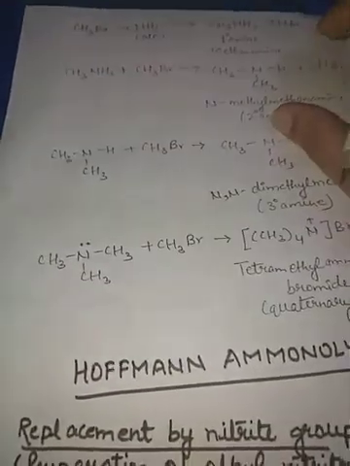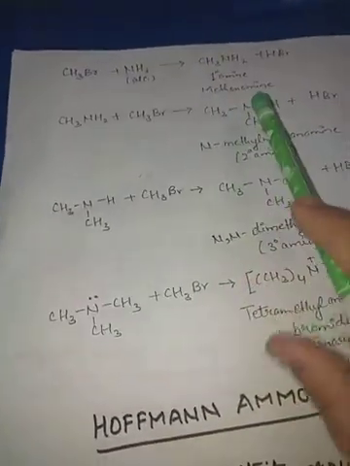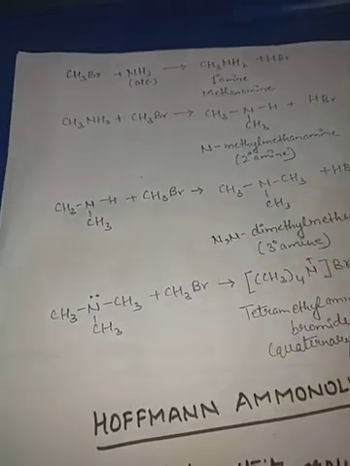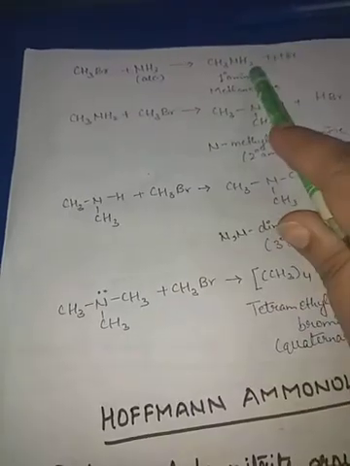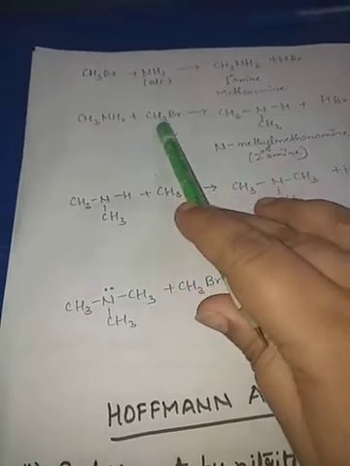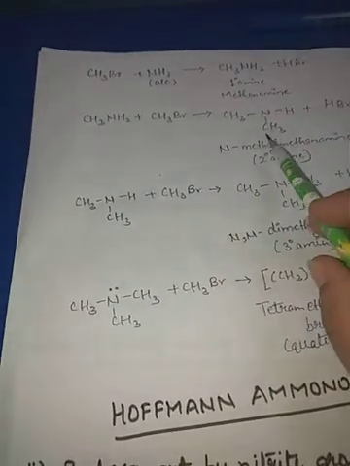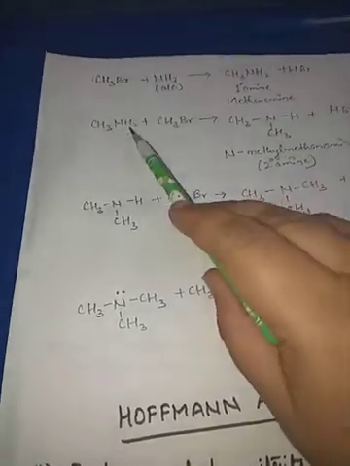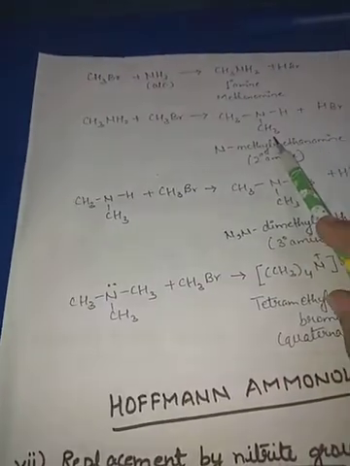Now see how this reaction will take place. CH3Br will combine with ammonia, and we will get primary amine. But because this CH3Br is in excess, this primary amine will again combine with CH3Br. It means this CH3 will again attach itself here. One hydrogen from here is removed, and in its place one CH3 is attached.